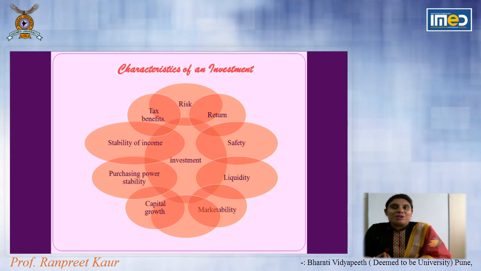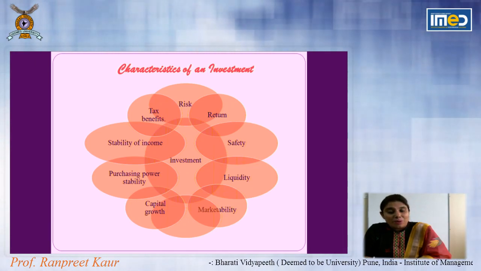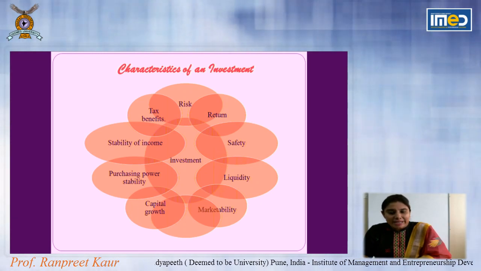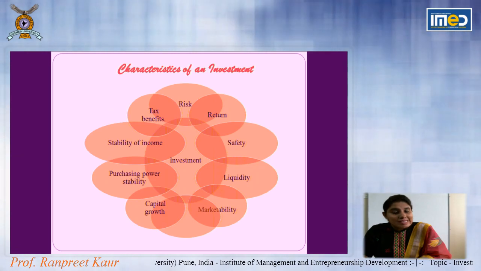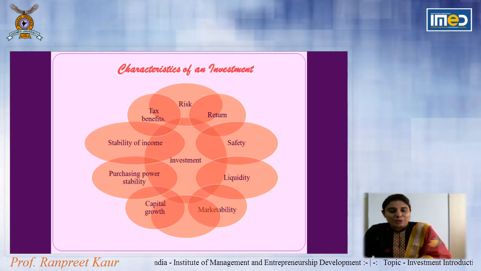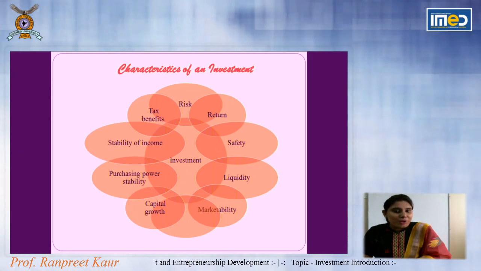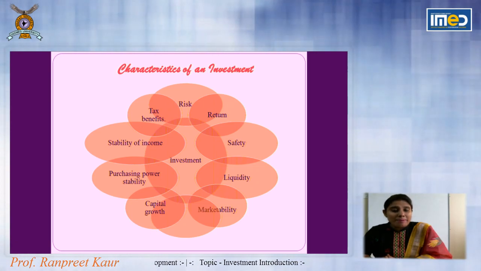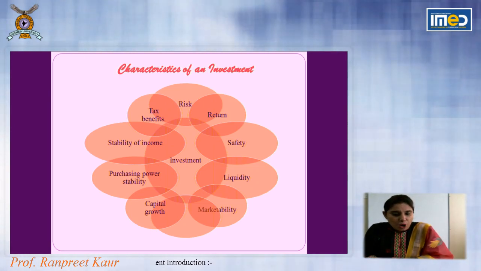Maybe if I go for an FD of 6 months, it is going to give more liquidity as compared to an FD of 5 years or 10 years. If I invest in money market mutual funds, I'm going to have more liquidity as compared to investing in the growth fund of mutual funds. So what is my objective? On that basis, I am going to see the characteristics of that particular investment option.